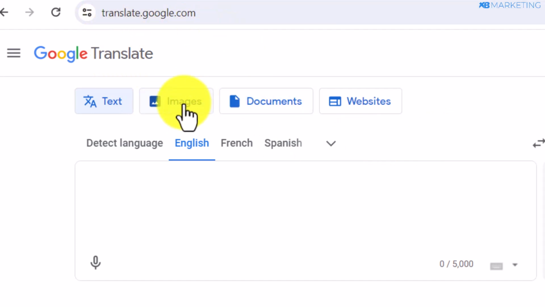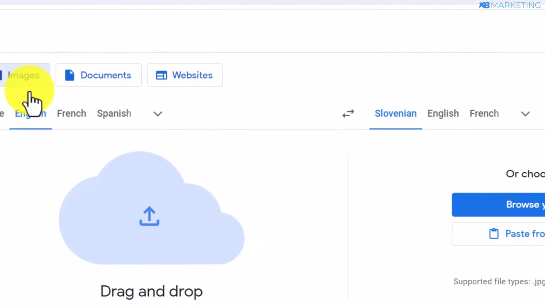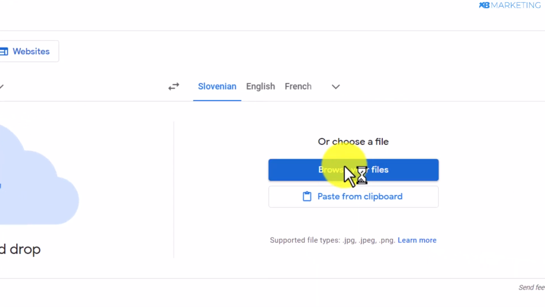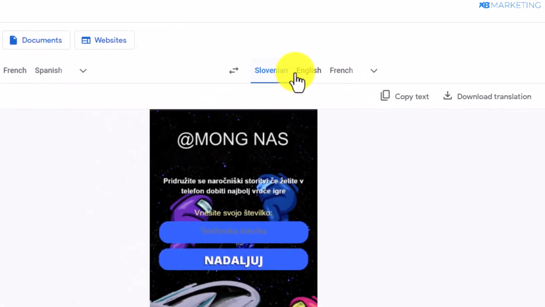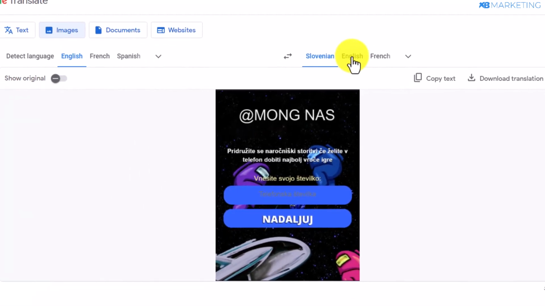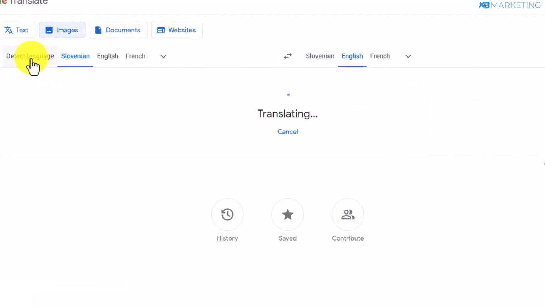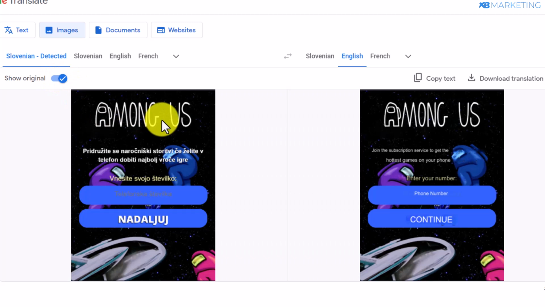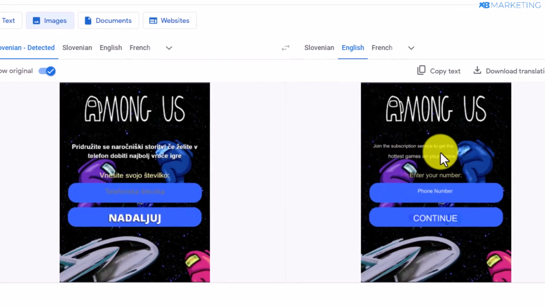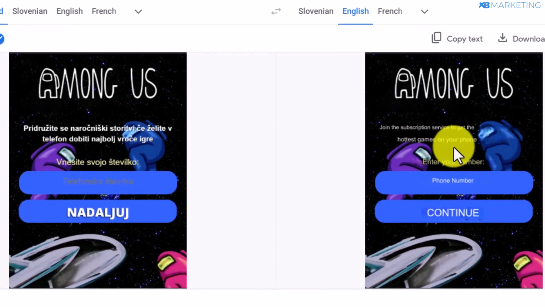Once you save the image to your device, all you need to do is head over to translate.google.com and click on the image section. Then you want to upload the CPA offer image. Once you do this, make sure it translates this language to English, and here you want to change this to detect language. Then toggle this button that says show original, and now it's going to show you the original image and the translated version as well. As you can see right here, it says join the subscription service to get free authors games on your device.